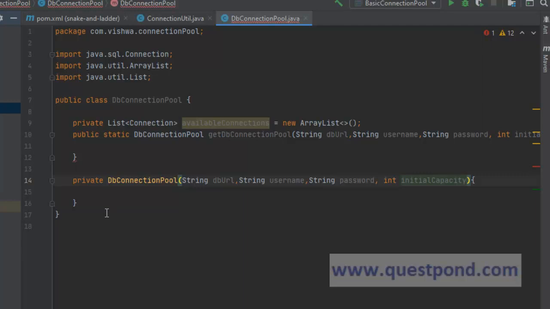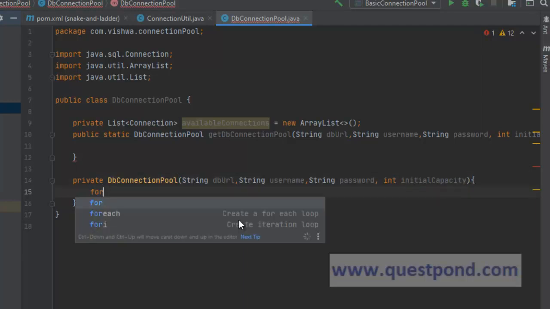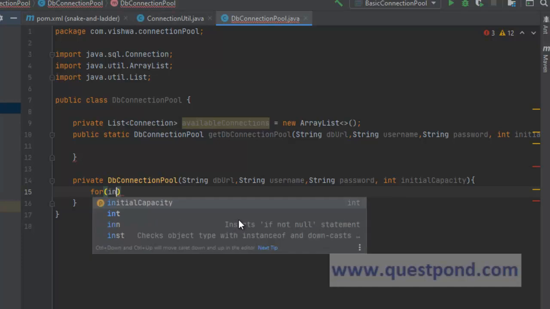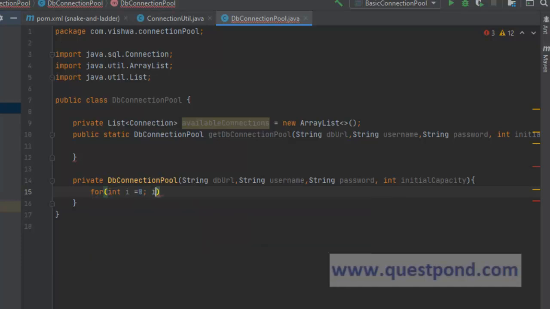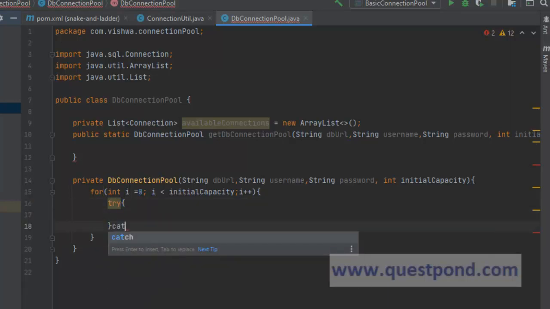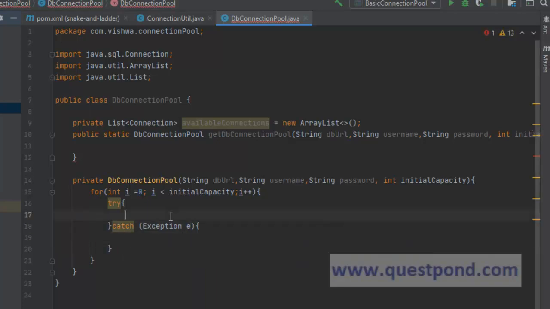So that it can use it correspondingly in creating objects. So we can say for int i equals 0, i is less than initial capacity, i plus plus, a standard for loop. And within this, we can put our try catch block. And within this, we can create our connections and add it within available connection, correct?